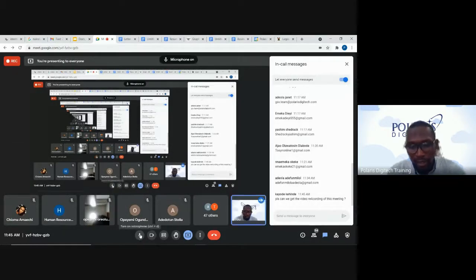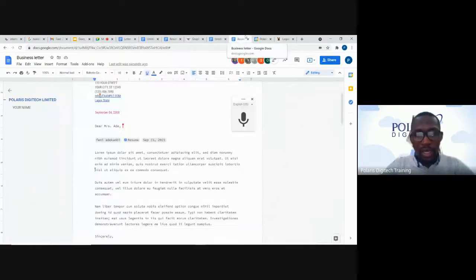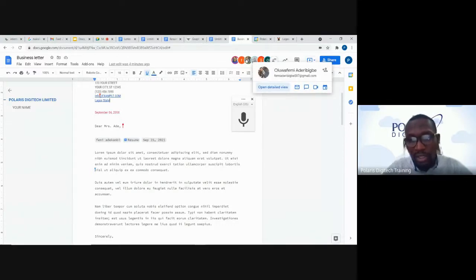While we're taking the poll, so as not to take much of our time, let's go on to the next functionality: ease of switching between other apps. Good. Let's go back to this document we are using. I still have my collaborators online. And of course, I can know if anyone has gone offline on this document, which means that if we are working in an office or collaborating between our teams and we have a meeting, I can know who has gone offline on that document and who is actually still there.